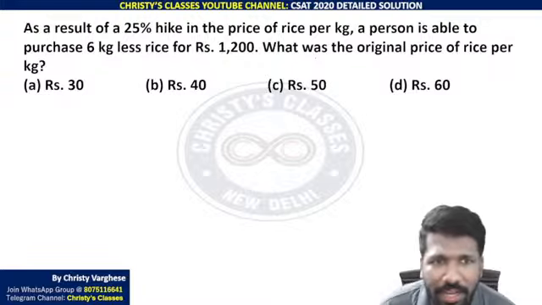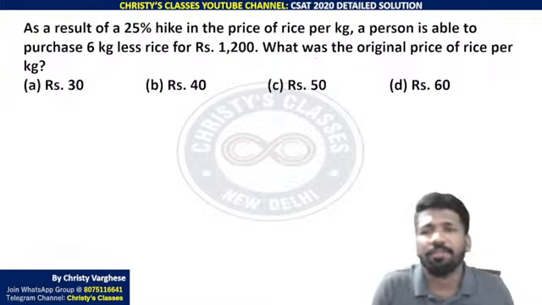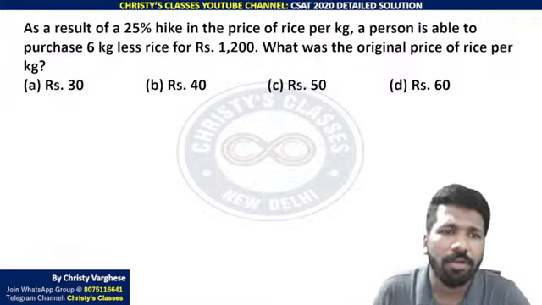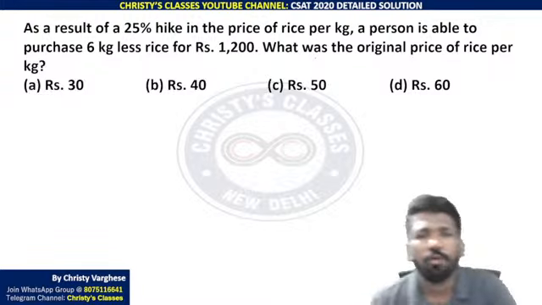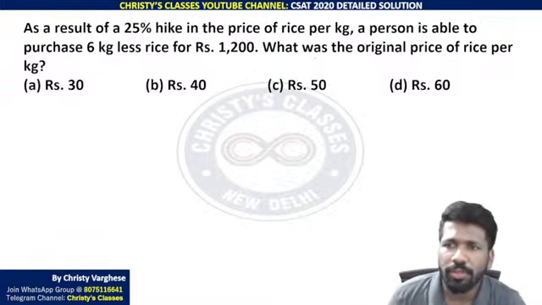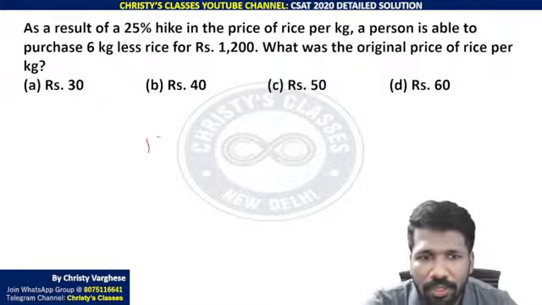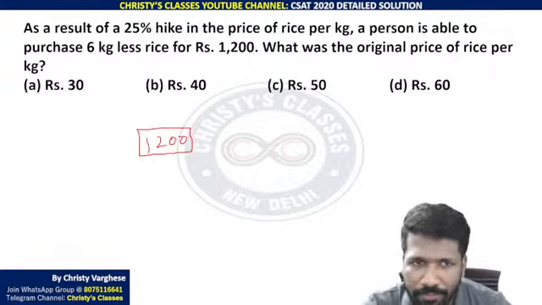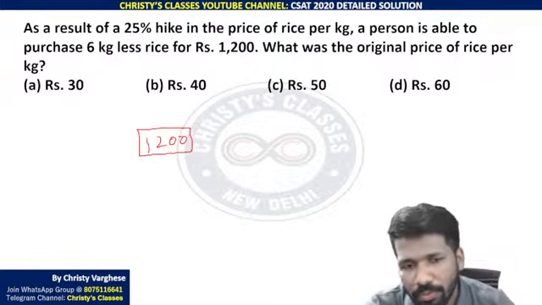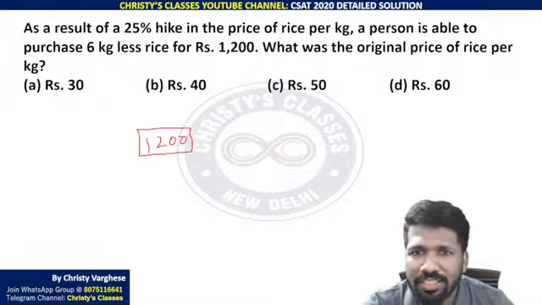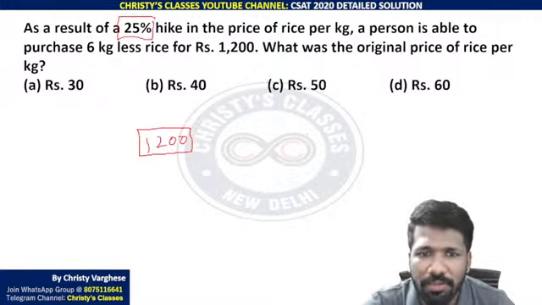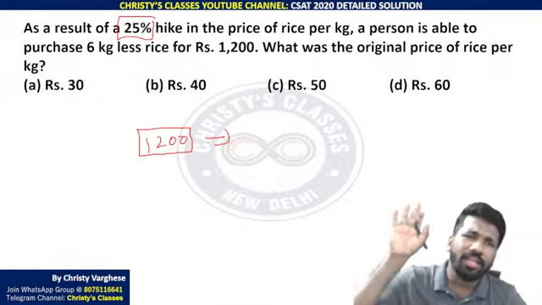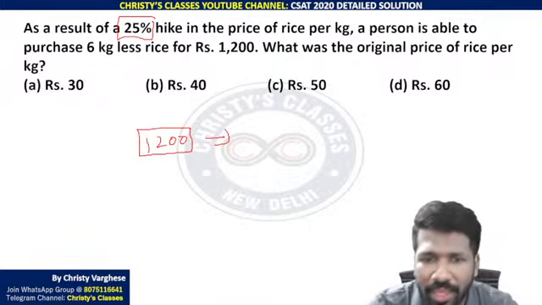Okay, so I will explain. As a result of a 25% hike in the price of rice per kg, a person is able to purchase 6 kg less rice for rupees 1200. What was the original price of rice per kg? So 1200 is the price he will buy some kg of rice for. How much kg, we don't know. But now the price has increased by 25%. That means now to buy the same quantity of rice, he has to pay 25% more.